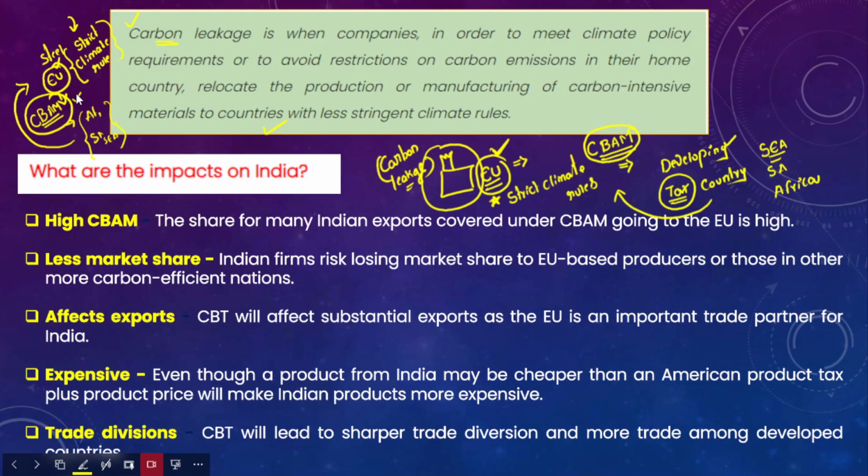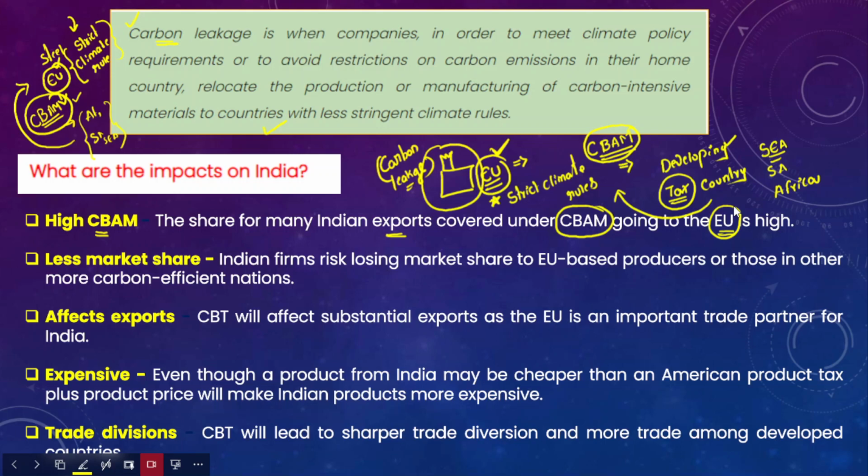So we need to understand the impacts of this carbon border adjustment mechanism on India as well. So there is a high burden of this tax on several Indian exports to the European Union. Okay, so Indian exports would be covered under the CBAM. It could be very high, so therefore it will impact India's exports to the European Union.